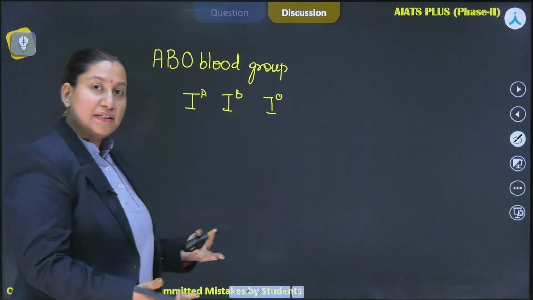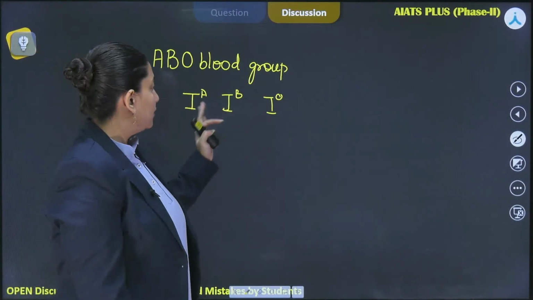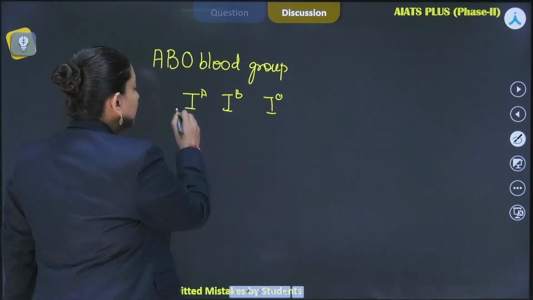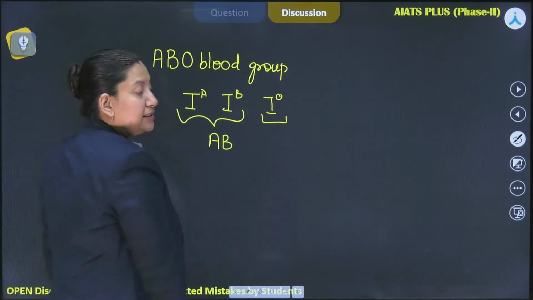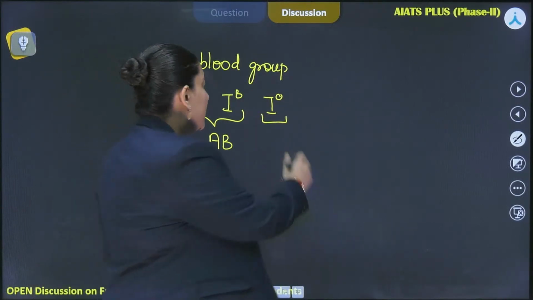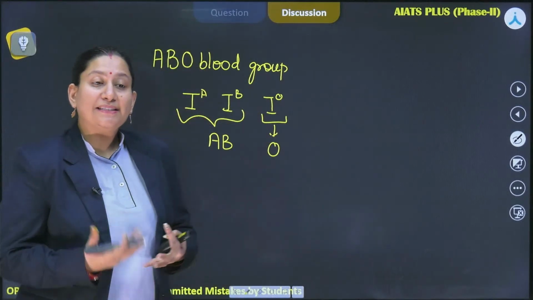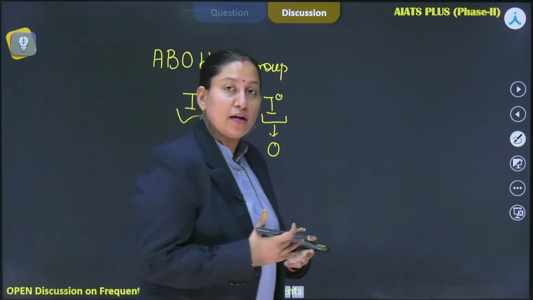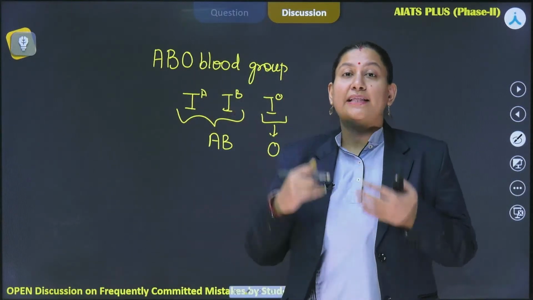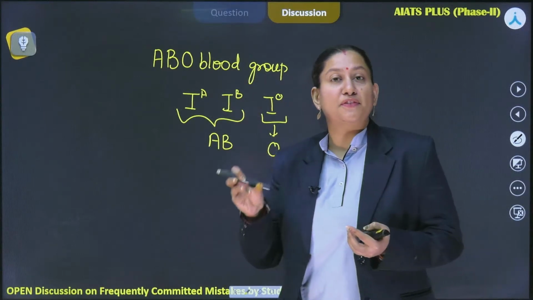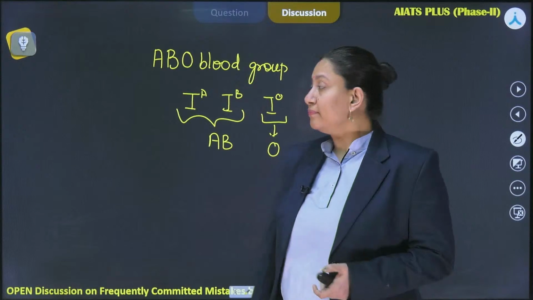Over here, one is going to code for A blood group, another is going to induce B blood group. If they are together, they're going to induce AB blood group, and then this particular one in homozygous state is going to induce O blood group, right? So it may sometimes happen that they are not going to call for contrasting traits, but yes, they are going to show different forms of the same character, right? Different traits of the same character, right?